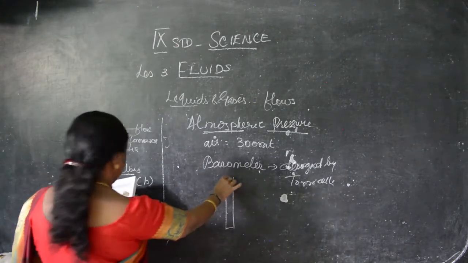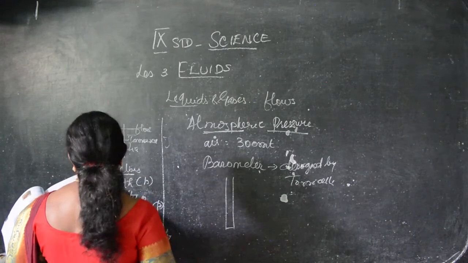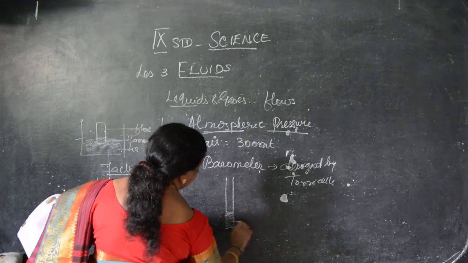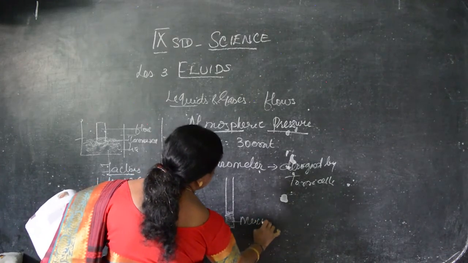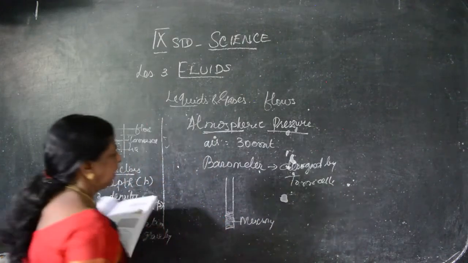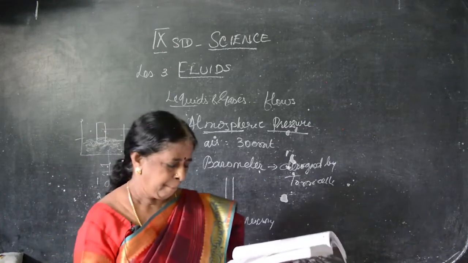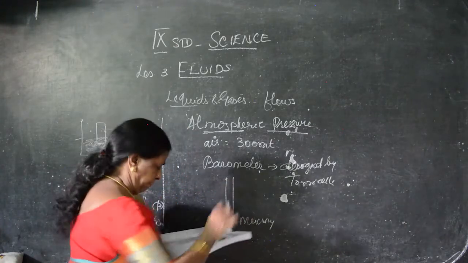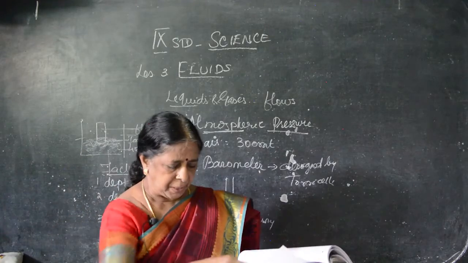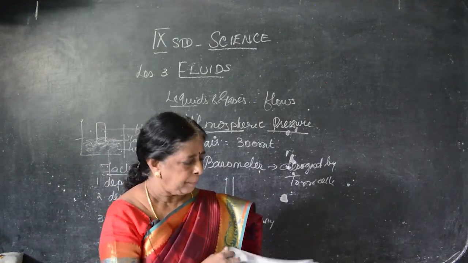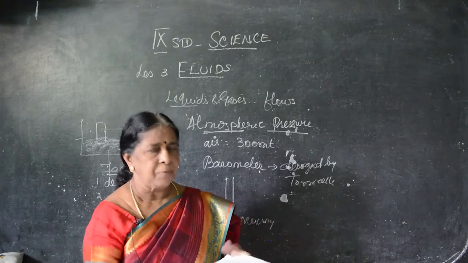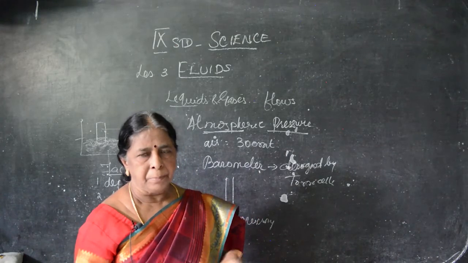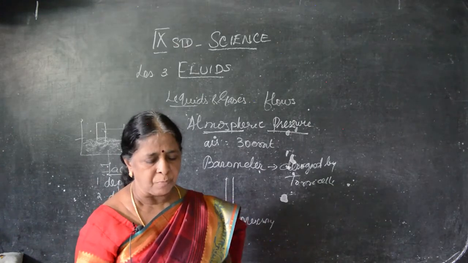Open at the other end. It is filled with mercury. Mercury is a metal which is in the form of liquid. We have studied this already. It is filled with mercury, closing and opening the end. After immersing it into the trough of mercury, for example, you see, this is the cylinder, the basin, the source of mercury.